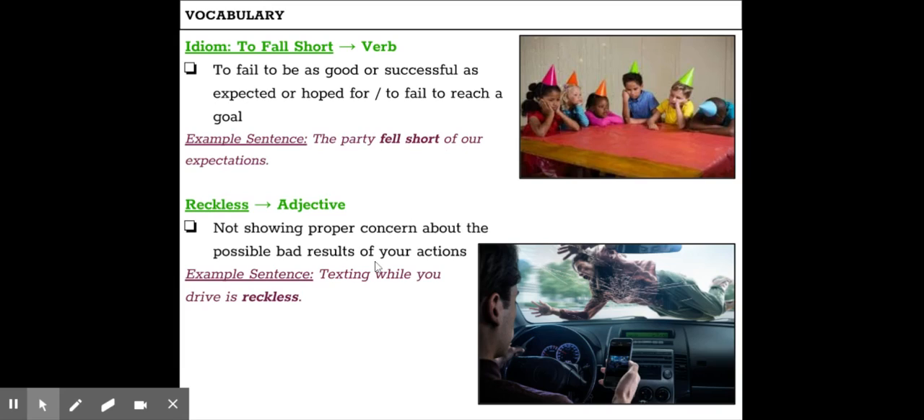Our next vocabulary word is reckless. It's an adjective, which means not showing proper concern about the possible bad results of your actions. So look at our example sentence. Texting while you drive is reckless, right? It's reckless because you could get into an accident.